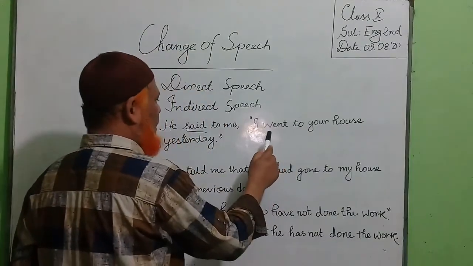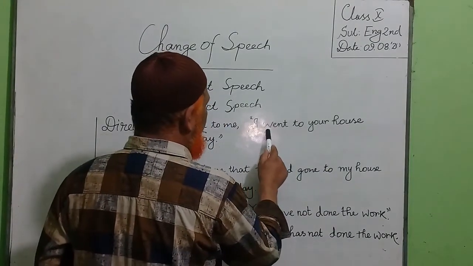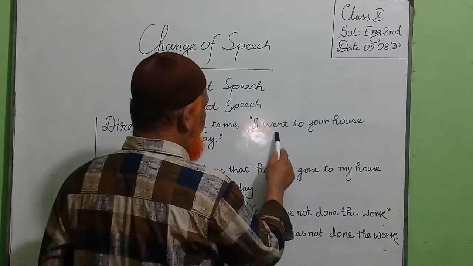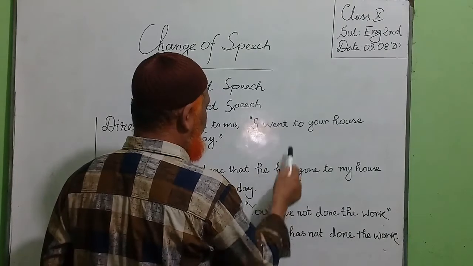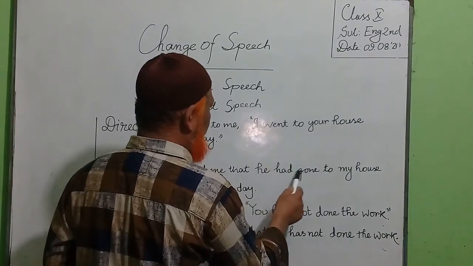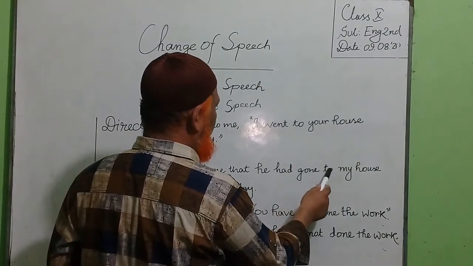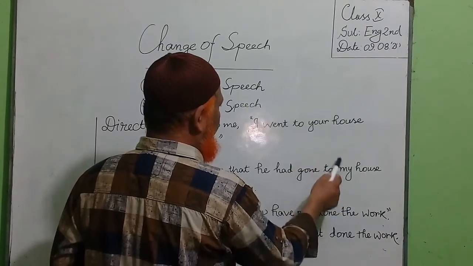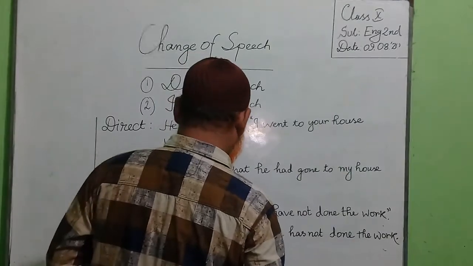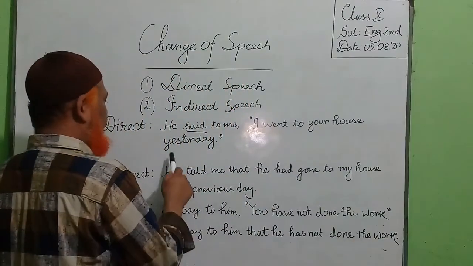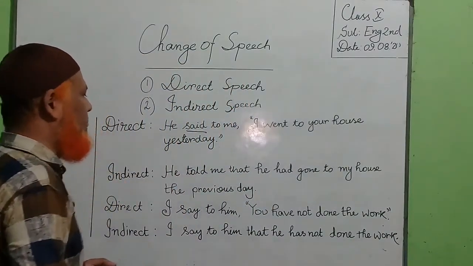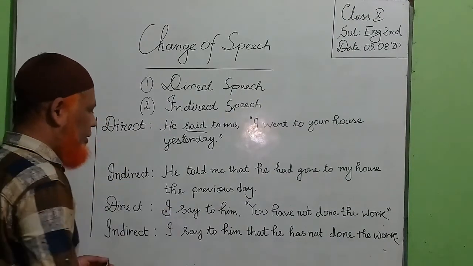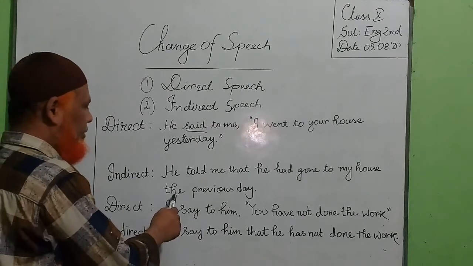Secondly, we see in the reported speech went, this is the past form of the verb. If we change this, we have to change it to past perfect tense. So we have had gone to. Here is another person, so it should be changed to my house. And a word, that is yesterday, should be changed. Yesterday is changed to the previous day.